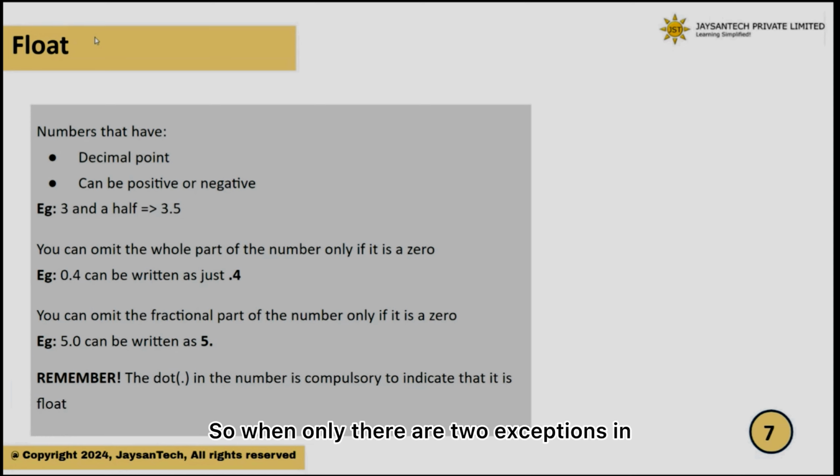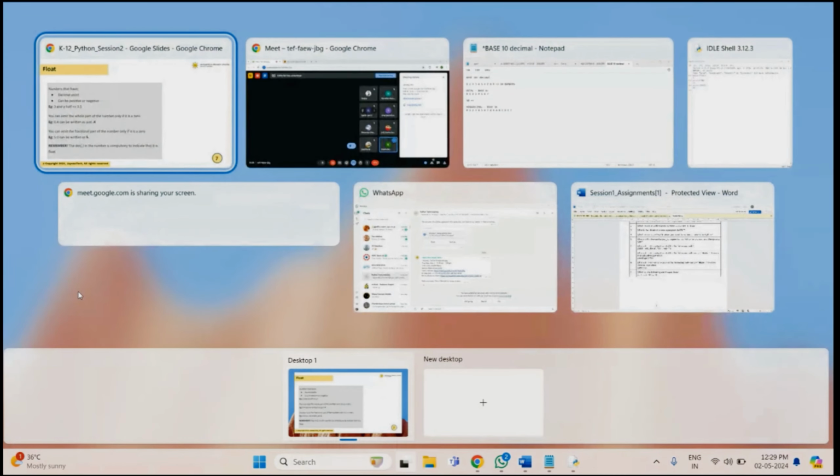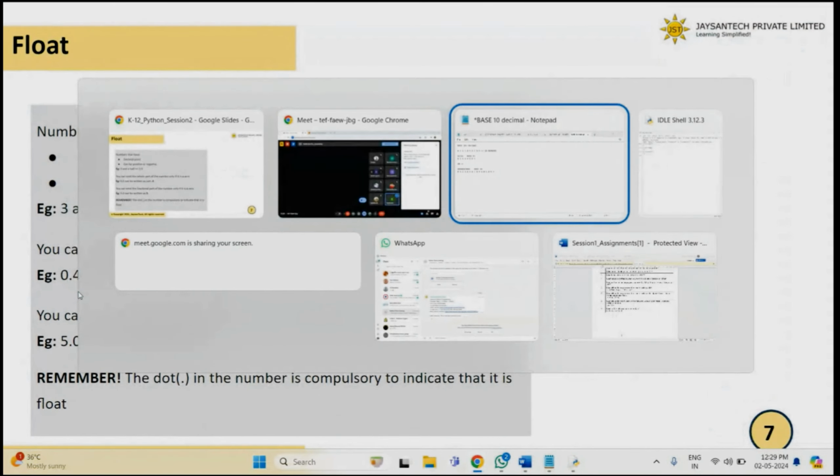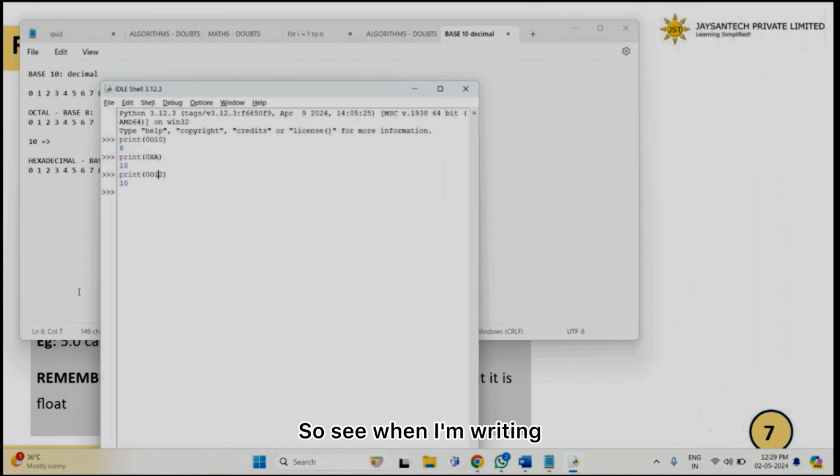There are two exceptions in this. For example, I'm writing 0.4. When I give 0.4, it is taken as 0.4. If I just give .4, then also Python will understand that you're giving me 0.4.